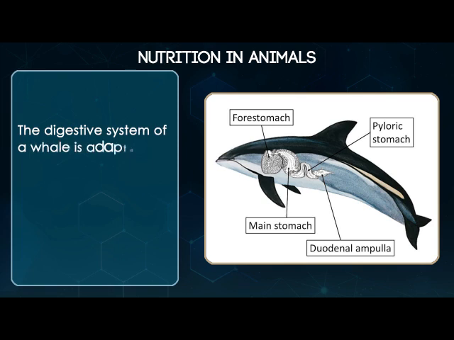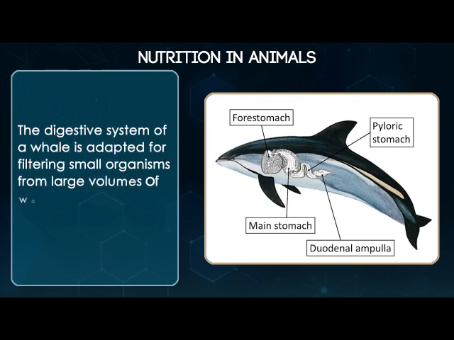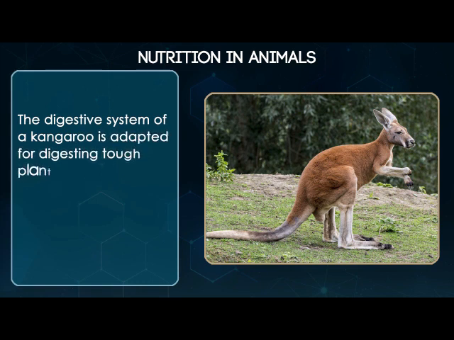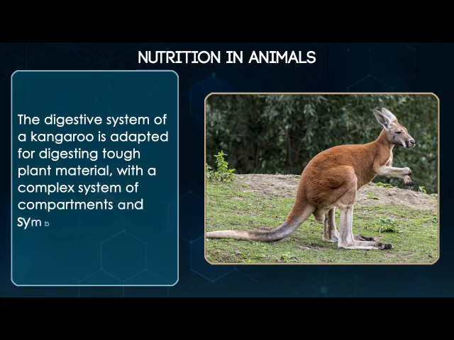The digestive system of a whale is adapted for filtering small organisms from large volumes of water using baleen plates in their mouths. The digestive system of a kangaroo is adapted for digesting tough plant material with a complex system of compartments and symbiotic bacteria in the stomach.